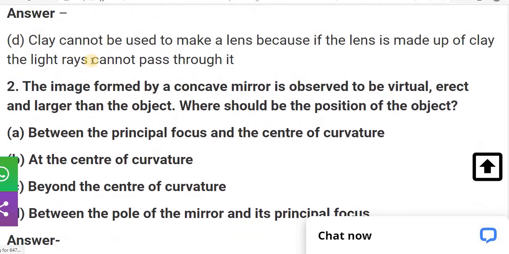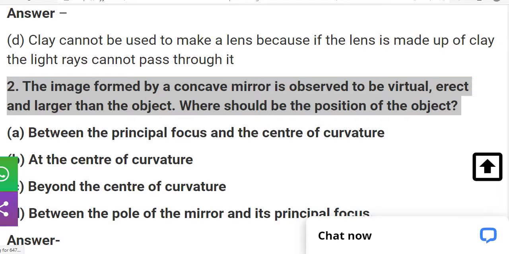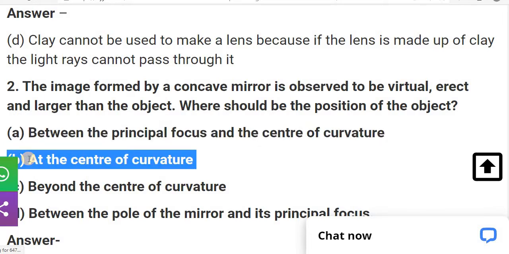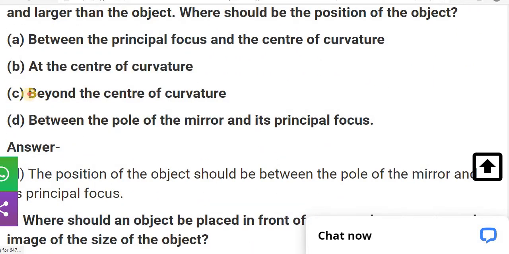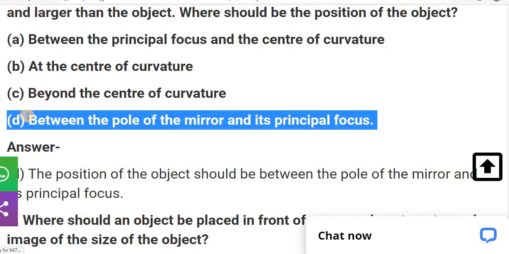Let's see one more time. The question is that the image formed by a concave mirror is observed to be virtual, erect and larger than the object. Where should be the position of the object? The first option is between the principal focus and the center of curvature. B option is at the center of curvature. C option is beyond the center of curvature.